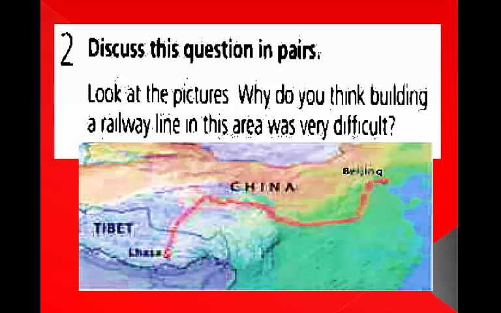Exercise 2, page 81, student book. Discuss this question in pairs. Look at the pictures. Why do you think building a railway line in this area was very difficult?